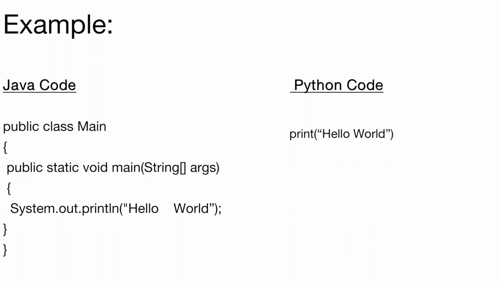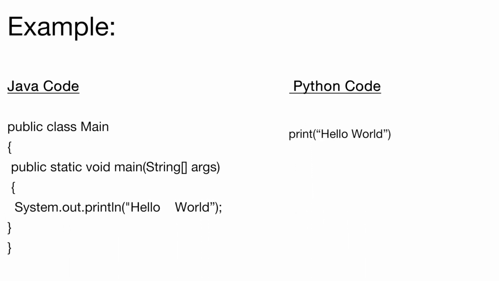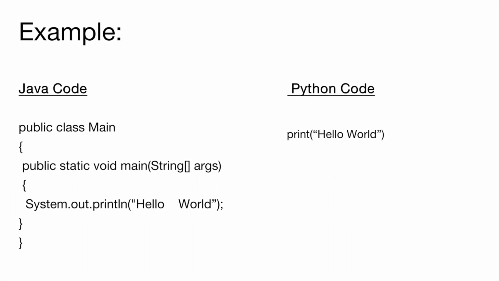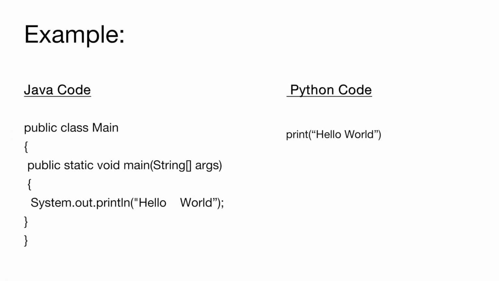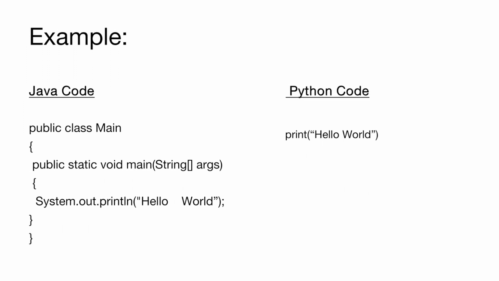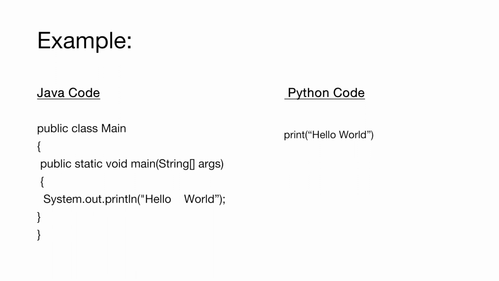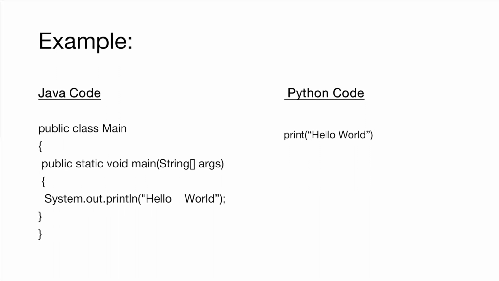Let us see through an example by printing a single line statement. The left side code which is written in Java prints hello world and the right side code which is written in Python also prints hello world. But when compared, Java has more lines of code than Python. So now we can say Python has a simple programming syntax.